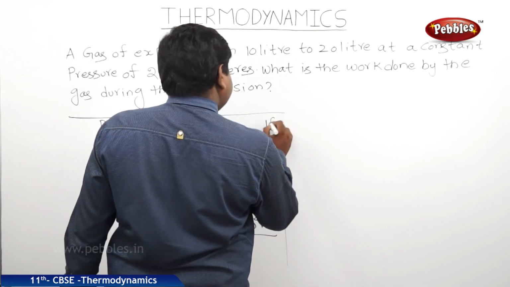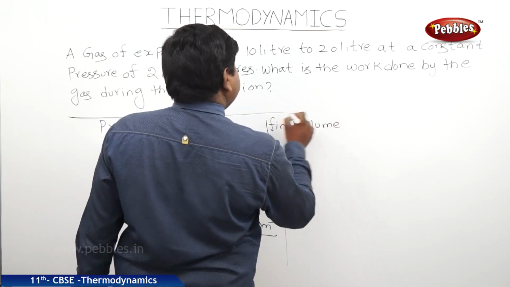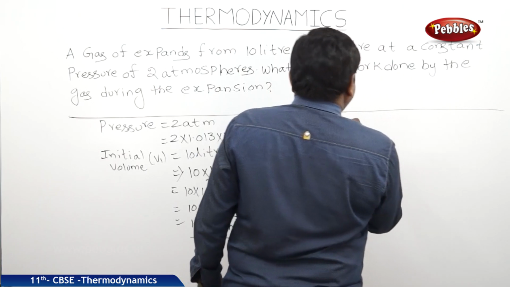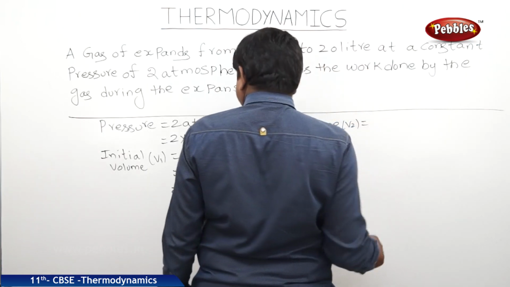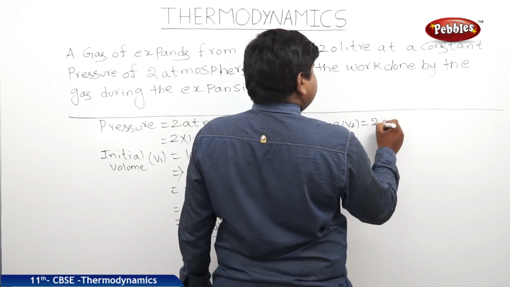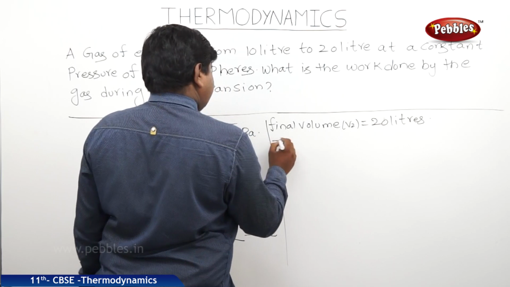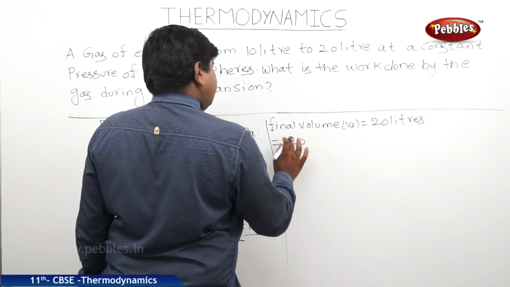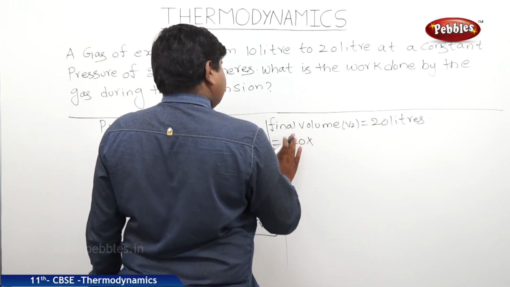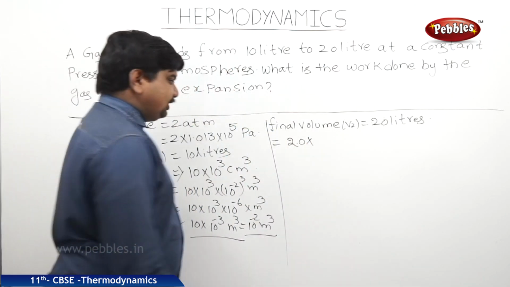Such like that, final volume V2 is equal to 20 liters. Therefore, it is 20 into, 1 liter is equal to 10 cube centimeter cube.